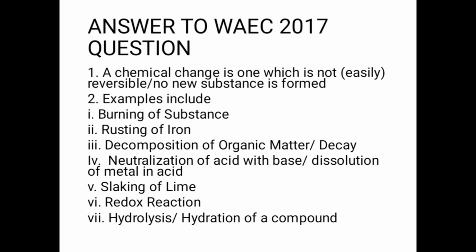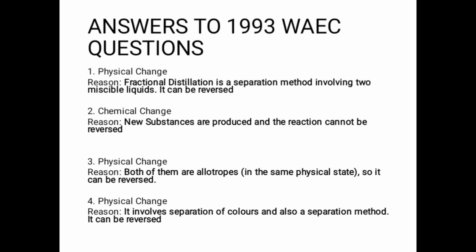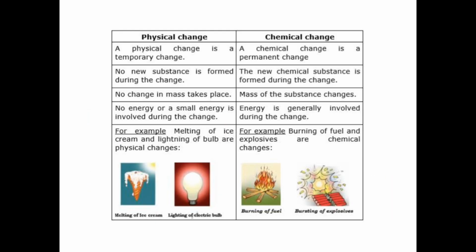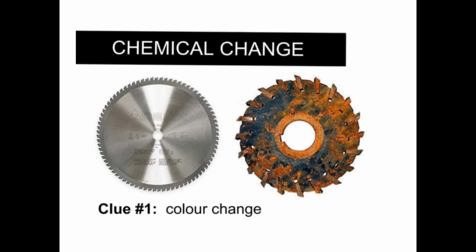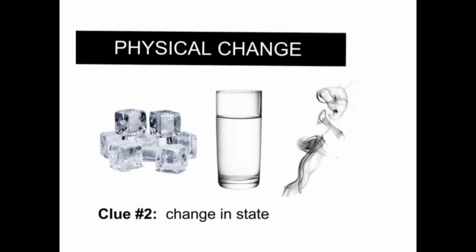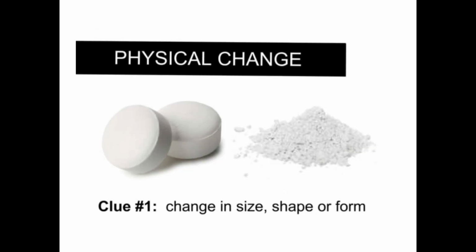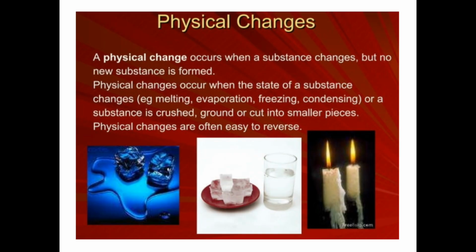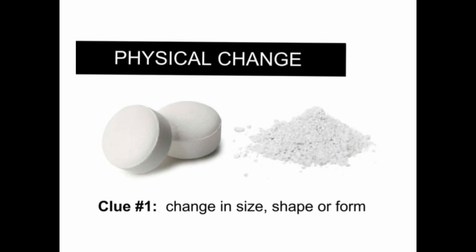Okay, having said that, let's quickly do a summary of what you have learned today. We have learned about physical and chemical change, and we have said that a physical change is one in which no new substance is formed and is easily reversible. And then we have said a physical change occurs when there is a change in size, shape, or form.